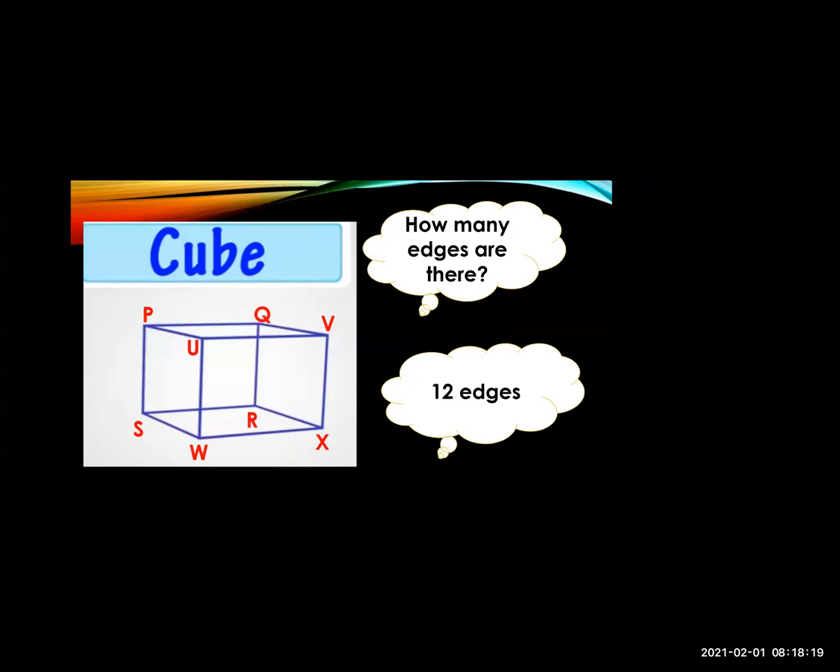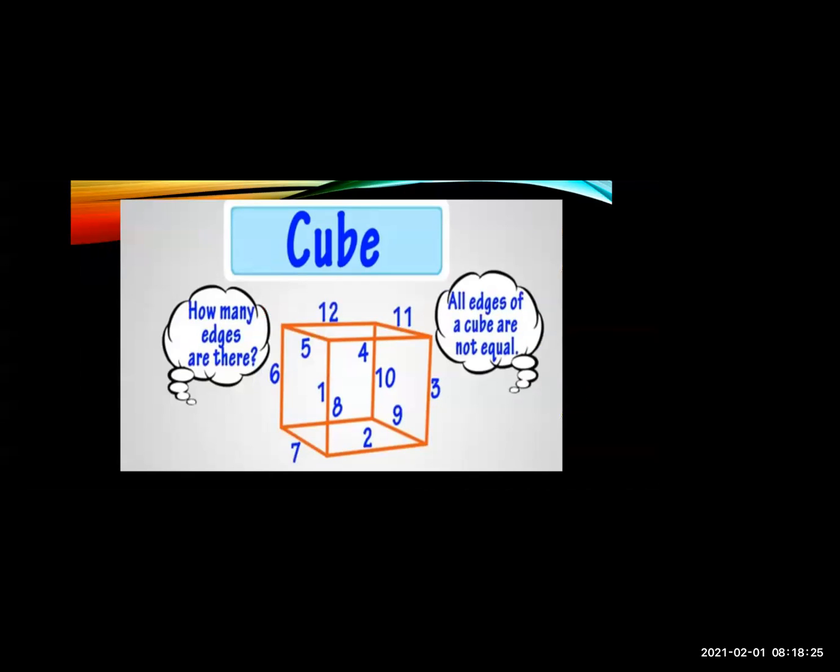See, the total edges in a cube are 12. Now further we will see that all edges of a cube are equal. So here if you go to measure the edges of the cube, they are equal. And how many edges are there?